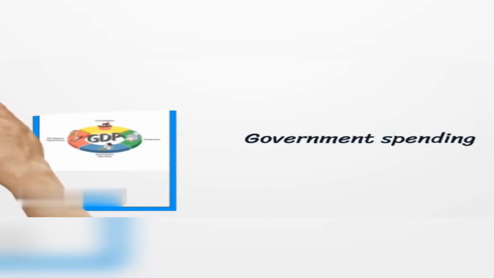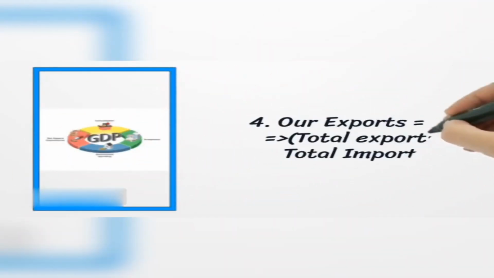Number two, investments. Investments in industries and companies, such as how many thousand crores were spent on it. Number three, government spendings. Government spends money on roads, schools, hospitals, and pays salaries to government employees. Number four, net exports. Our total exports minus total imports is net exports.